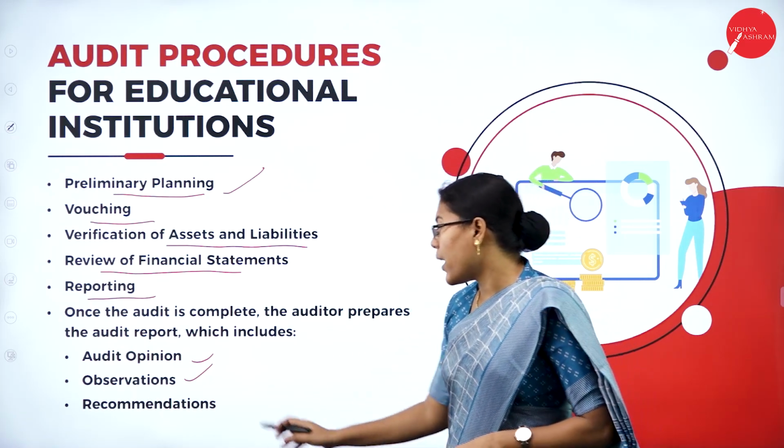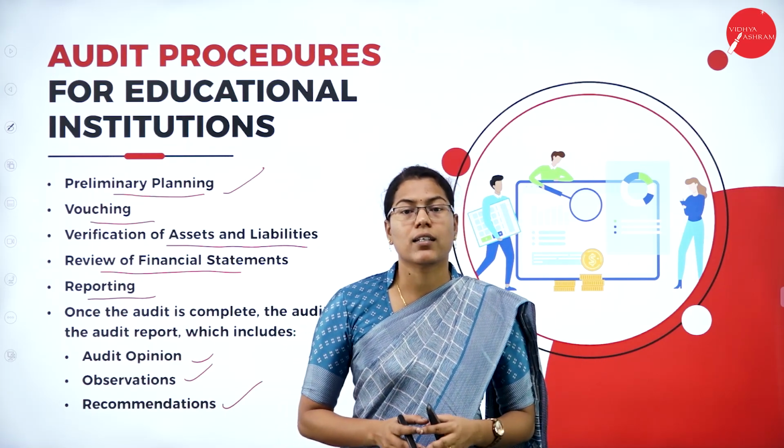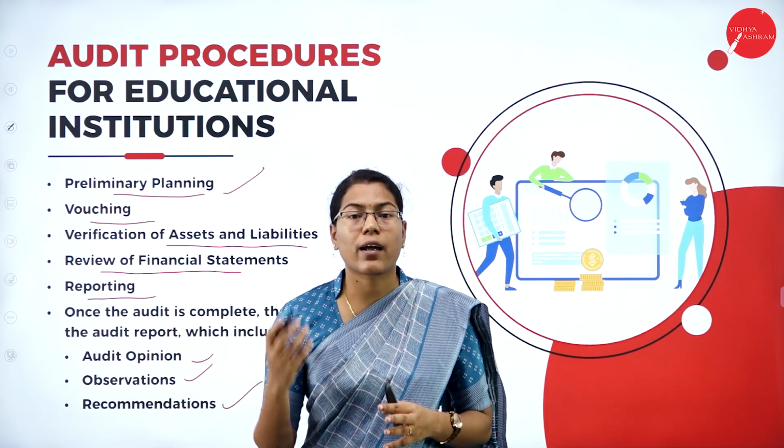Along with that, he has to give some recommendations on how improvements can be made in the financial record maintenance of the educational institutions.